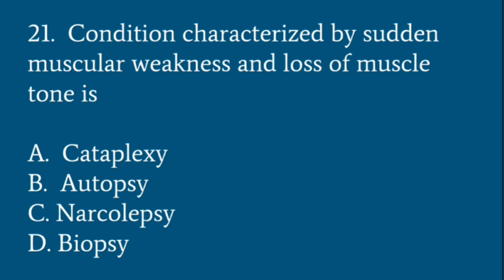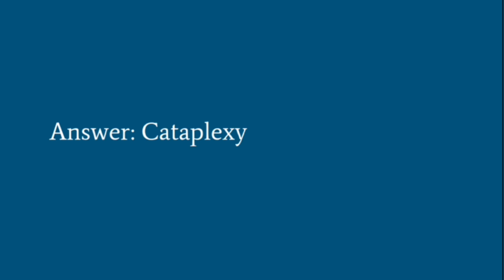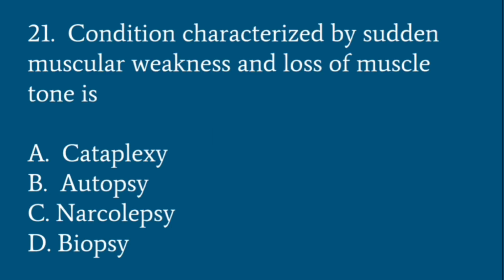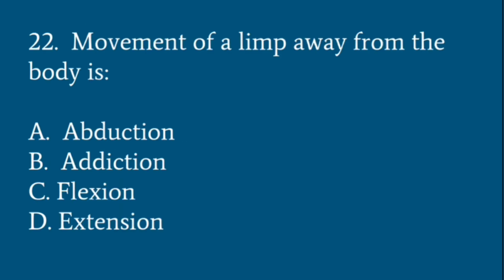What is autopsy? It is the examination of the body to determine the extent and changes that are produced by the disease condition. And what is narcolepsy? See, narcolepsy is a kind of chronic sleep disorder. And what is biopsy? See, biopsy is the removal of a tissue or a cell for testing, for analysis and testing. So what is cataplexy? Cataplexy is a condition which is characterized by sudden muscular weakness and loss of muscle tone.